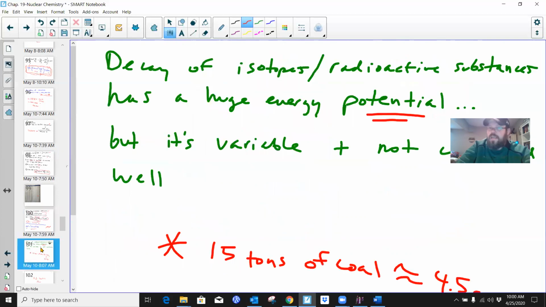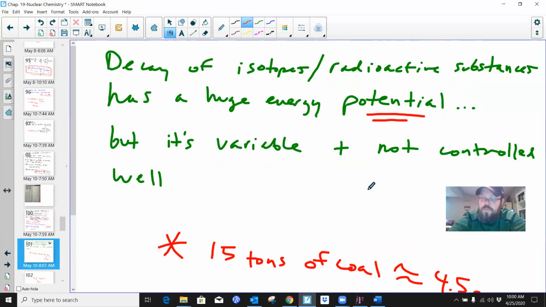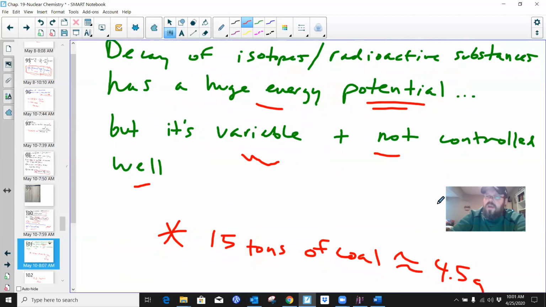To put some perspective on this, Einstein and other scientists of his day who were studying radioactivity realized there was a huge energy potential from this. Einstein's equation really proves that, among other things we're going to talk about. So the decay of isotopes and radioactive substances has a huge energy potential. But it is variable. Each radioisotope is different, and sometimes these types of radioactive decay cannot be controlled very well. But certainly it's a humongous energy potential.